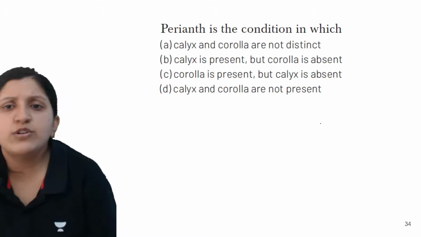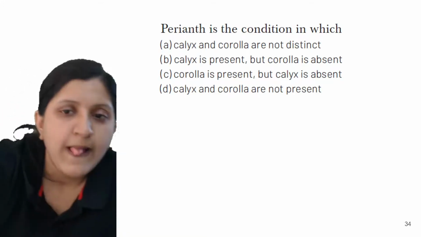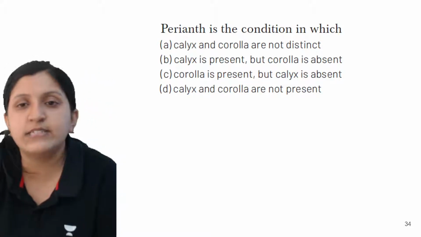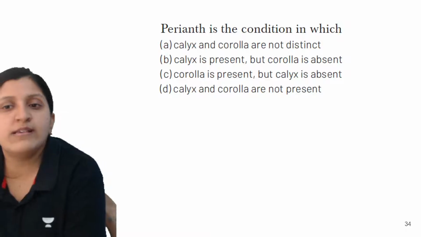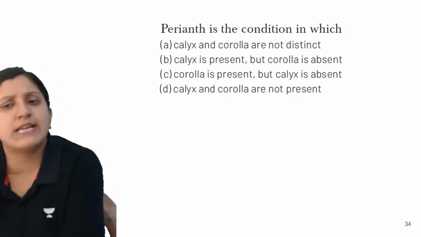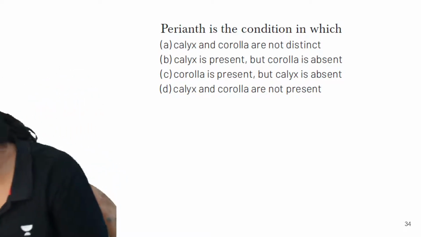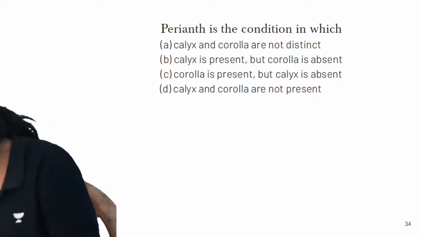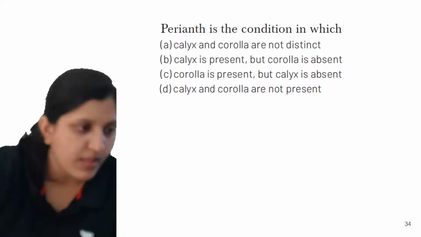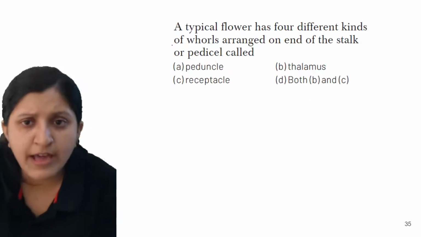All right, so we'll have a look at this. Perianth is a condition in which: calyx and corolla are not distinct; calyx is present but corolla is absent; corolla is present but calyx is absent; calyx and corolla are not present. So which is the right answer here? This is the one, calyx and corolla are not distinct.